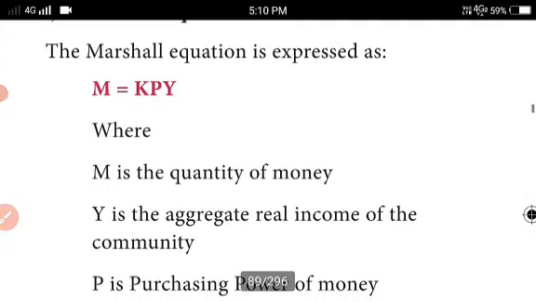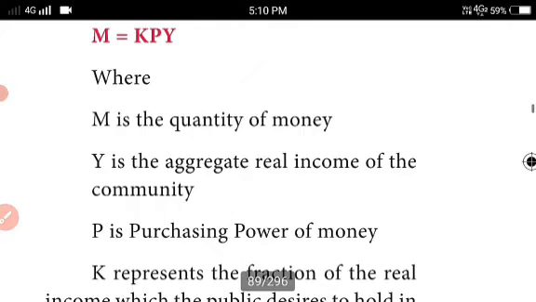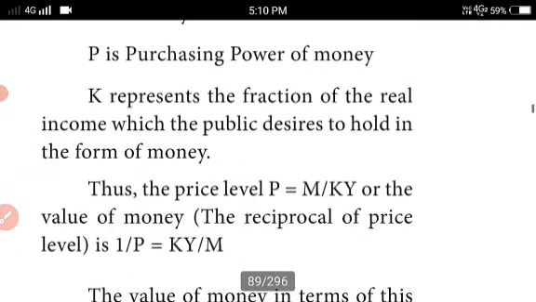This can be called Marshall's equation. Marshall's equation is given here: M = KPY. Here M is the quantity of money. Like Fisher, Marshall also uses some letters: M is the quantity of money, Y is the aggregate real income of the community, P is the purchasing power of money, and K represents the fraction of the real income which the public desire to hold in the form of money.